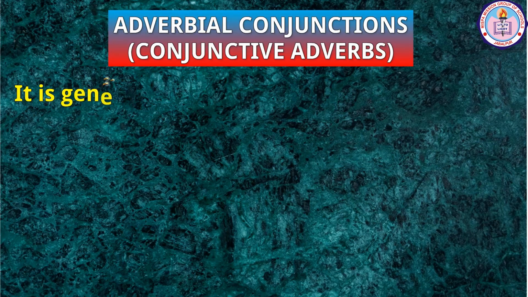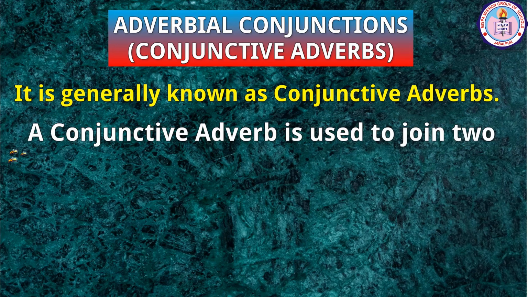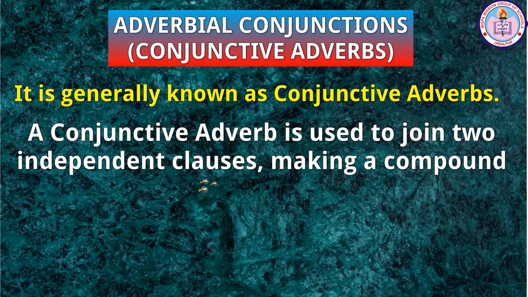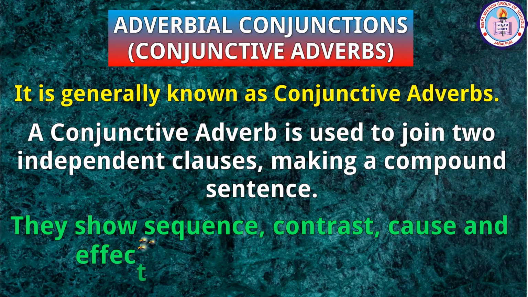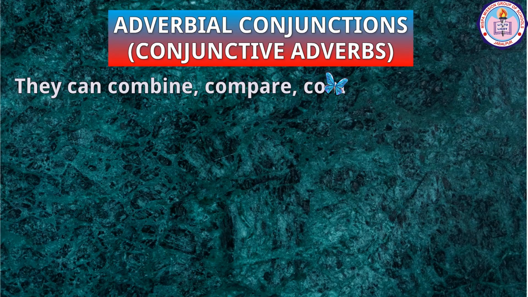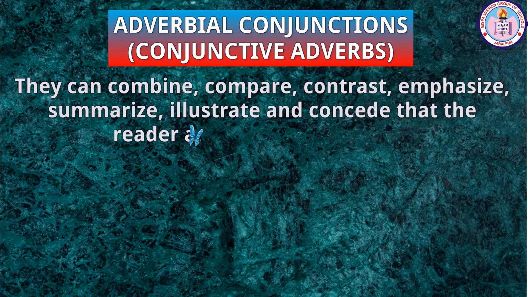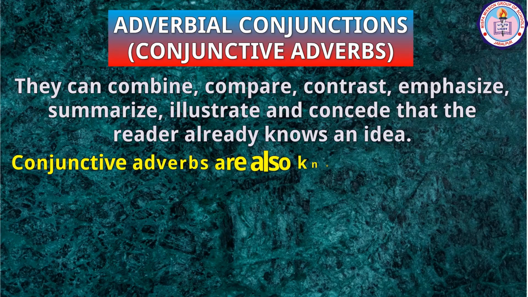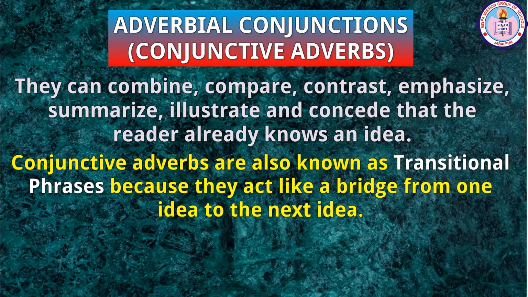Finally, let us learn about adverbial conjunctions. It is generally known as conjunctive adverbs. A conjunctive adverb is used to join two independent clauses, making a compound sentence. They show sequence, contrast, cause and effect, and other relationships. They can combine, compare, contrast, emphasize, summarize, illustrate, and concede that the reader already knows an idea. Conjunctive adverbs are also known as transitional phrases because they act like a bridge from one idea to the next idea.